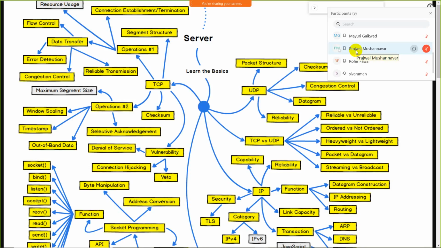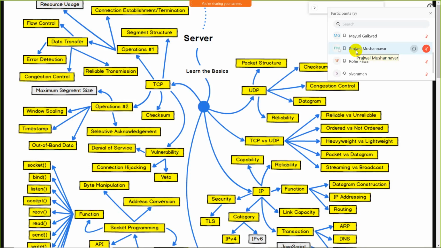After that, flow control. There should not be any lagging in your game. If you have a stable internet, with a proper flow of internet, there should not be any lagging while playing the game. For this, we have flow control. It will maintain the proper flow of the game without lagging, so you can easily play the game. All these come under flow control. After that, we have reliable transmission, so that you get reliability. Here you will not get any trouble while playing the game.